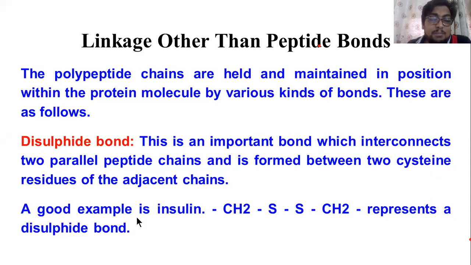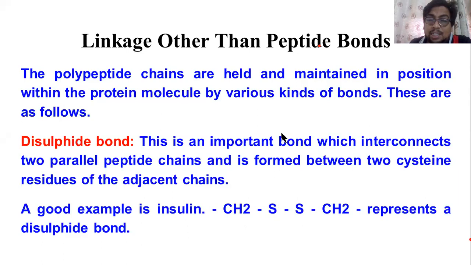A good example of a substance which we know very well is insulin. For diabetes patients, we give insulin as a drug. Insulin is a hormone, and it is a protein. This is the disulfide bond.